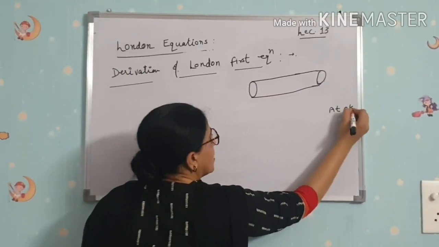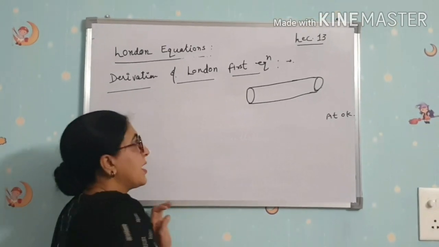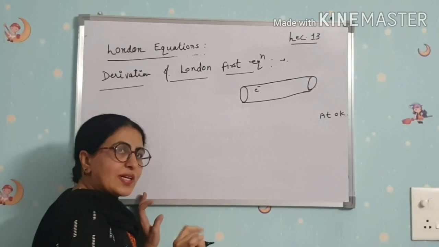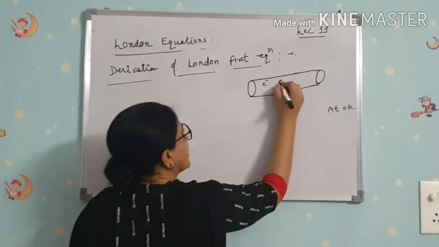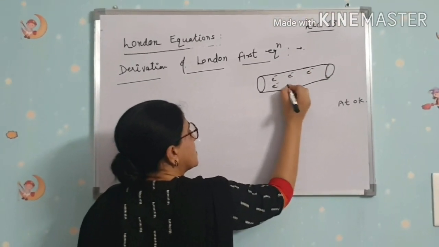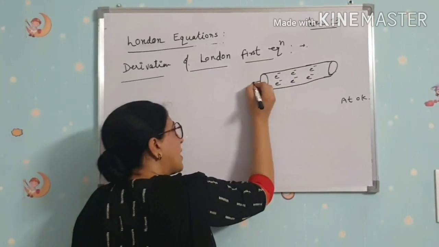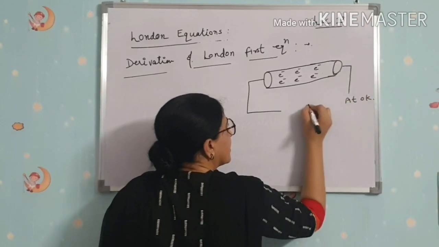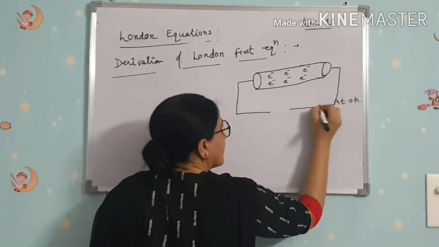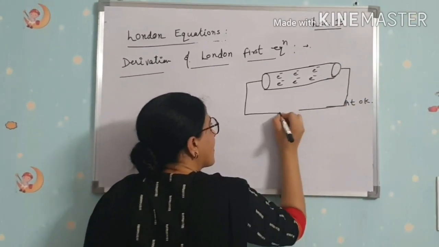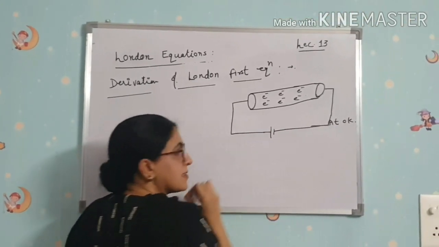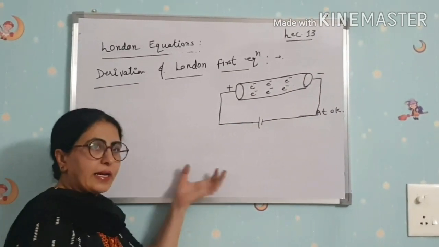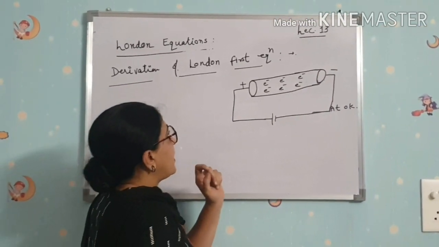At 0 Kelvin, all the electrons are super electrons. Now at the ends of this we supply an electric field, positive and negative. What will happen?